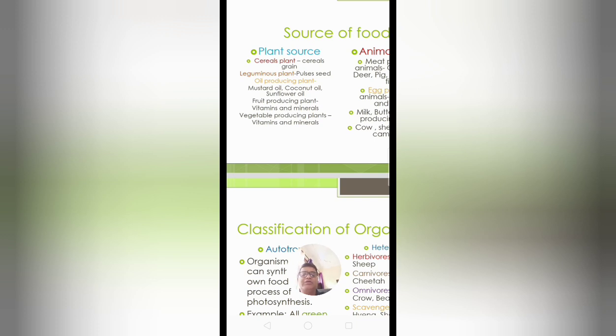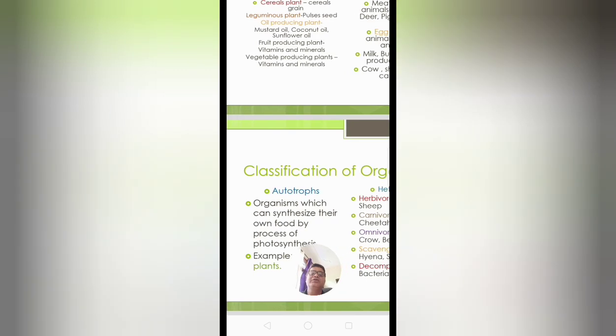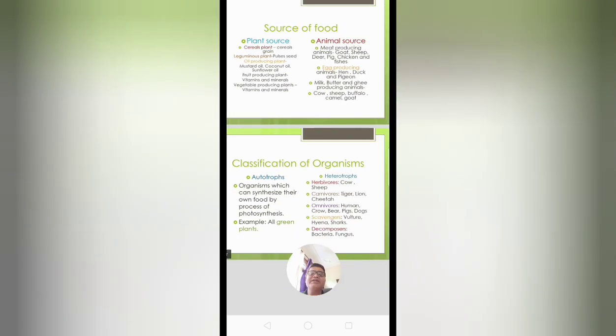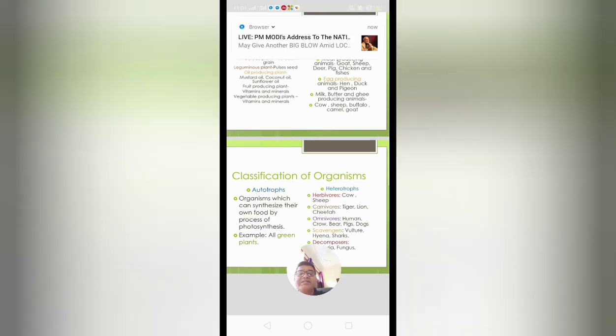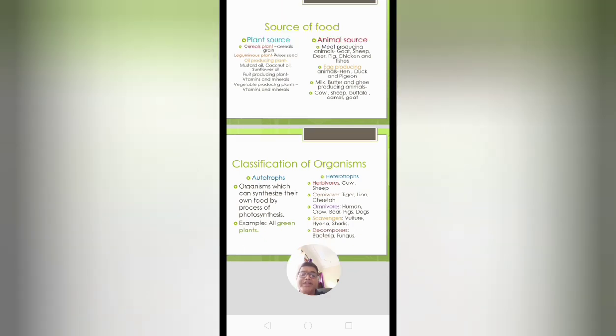Now if you see the next part of the chapter, there is a classification of organisms. Do you know why there is a need for classification? Some organisms are autotrophs.